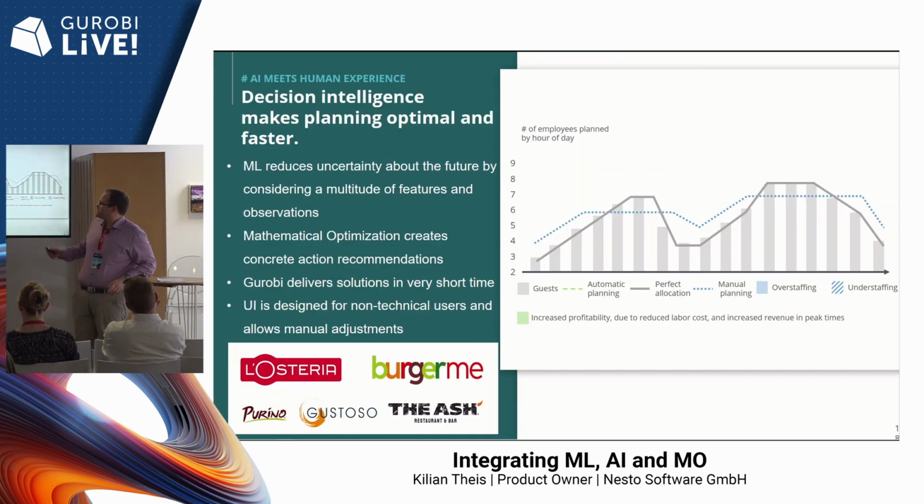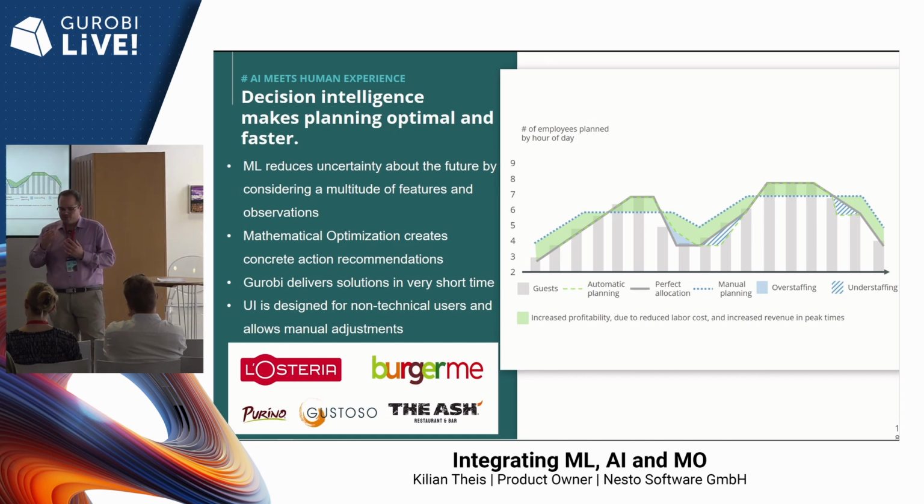Coming back to our graph with the perfect allocation and the optimal solution. Again, remember, the manual planning led to many times with understaffing and overstaffing. And the automated planning leads to results that look like that. It still does not perfectly fit the perfect allocation because we can't perfectly forecast the future. We have some legal constraints and so on, but we are much closer to the perfect allocation than a manual planner can be. And thus we increase profitability of our customers' restaurants.